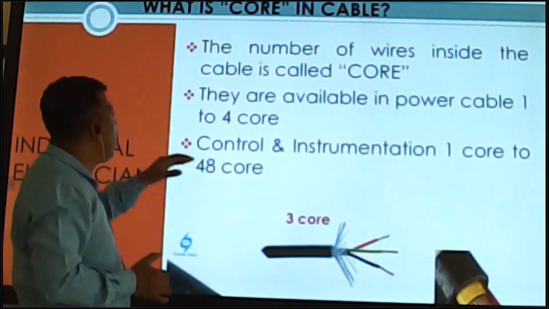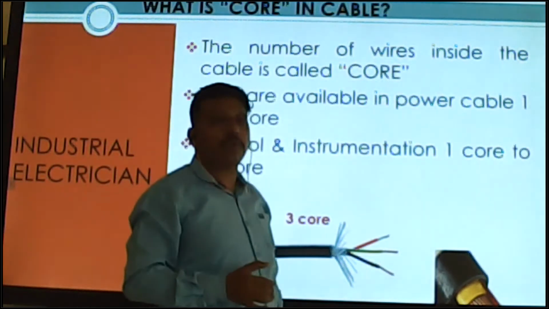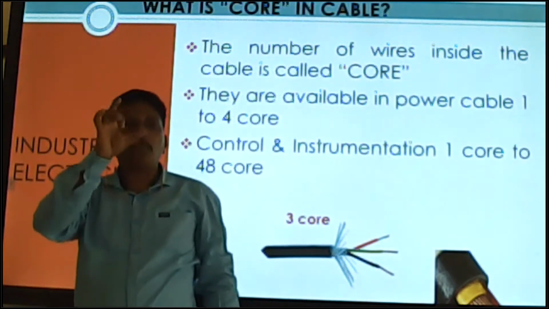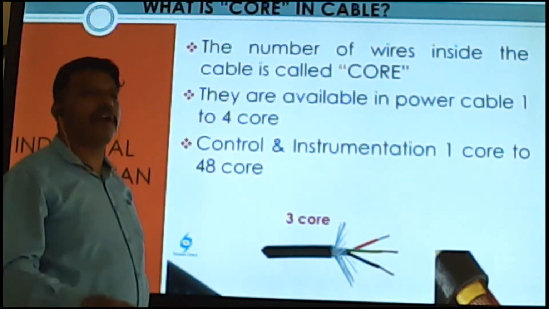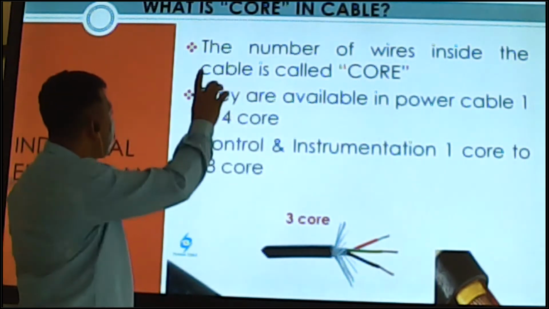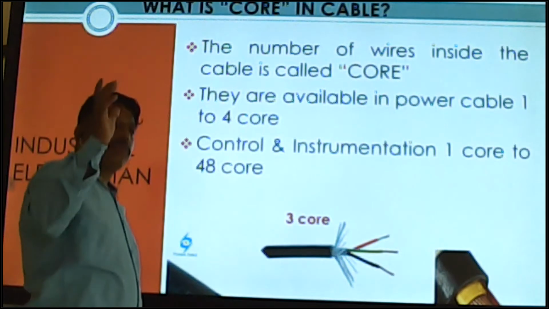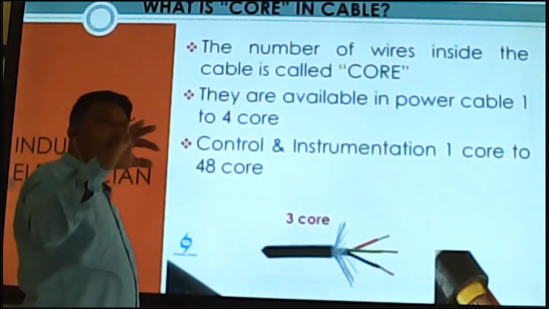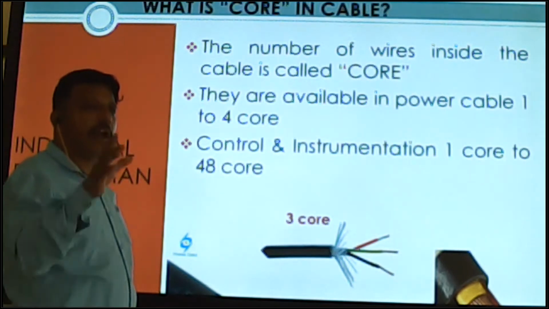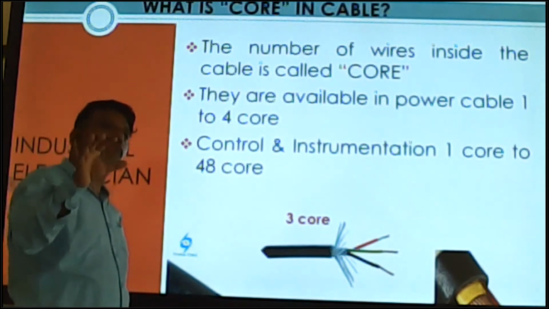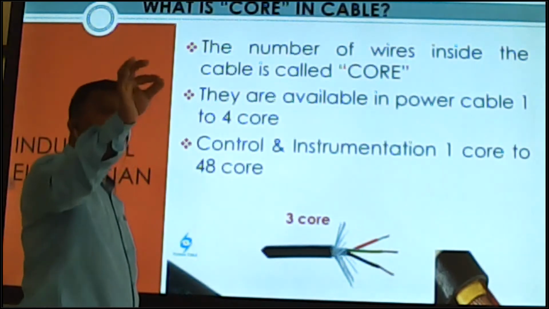Mostly single core cable is used for transformers, as I already explained. 2 core and 3 core are used for single phase, and 4 core is needed for 3 phase with neutral.